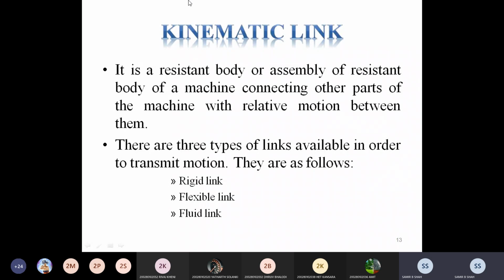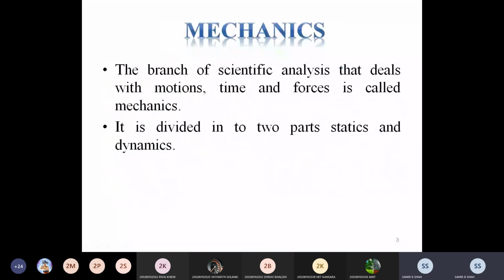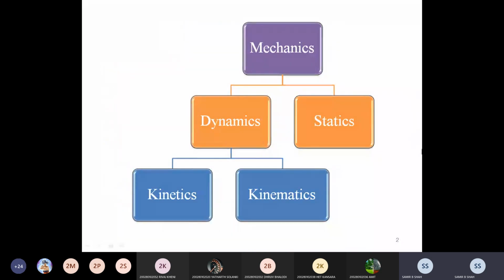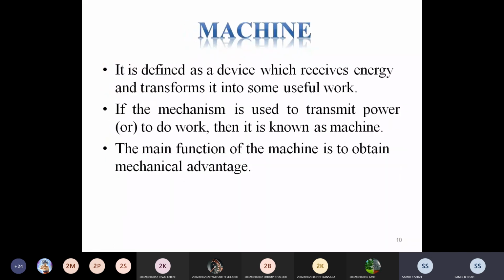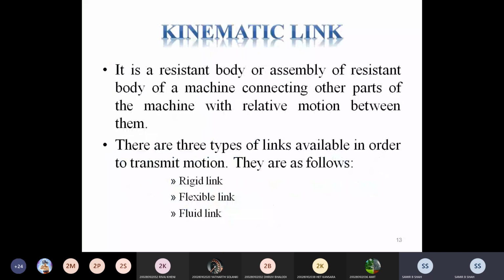Then you should define it in this way: mention the kinematic link, and then divide it in three ways. The first is the rigid link, the second one is the flexible link, and the third one is the fluid link. So it will create a good impression. That's why I told you that you may explain in the exam in that way.